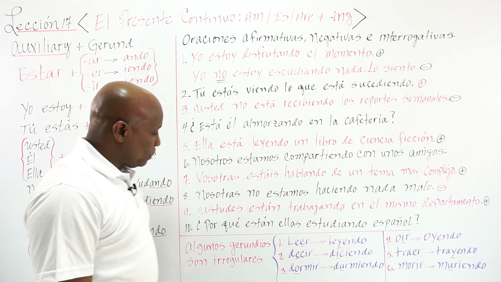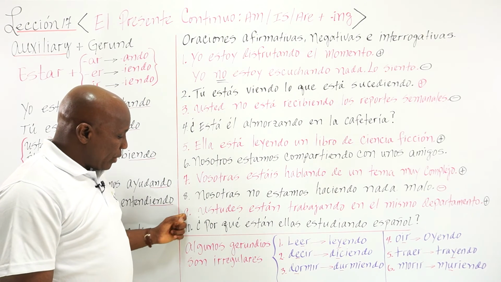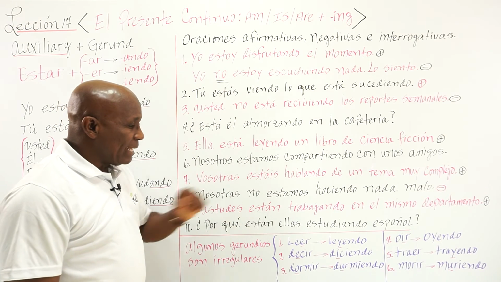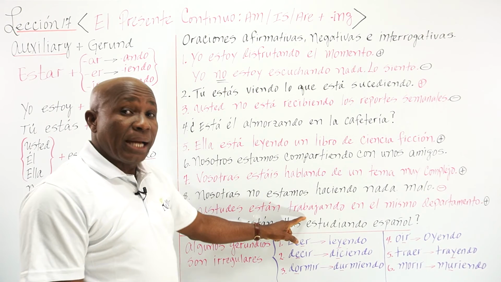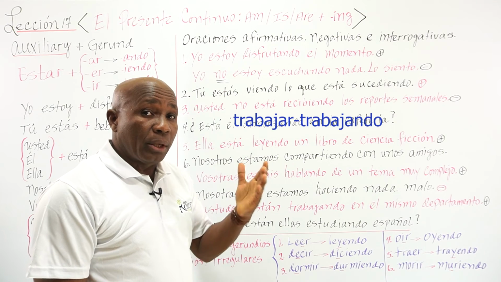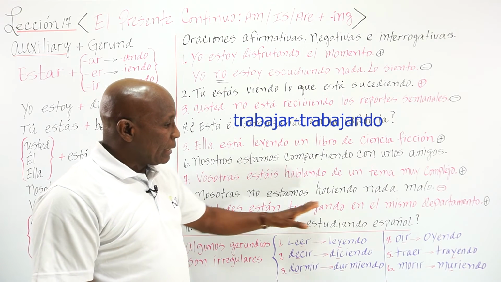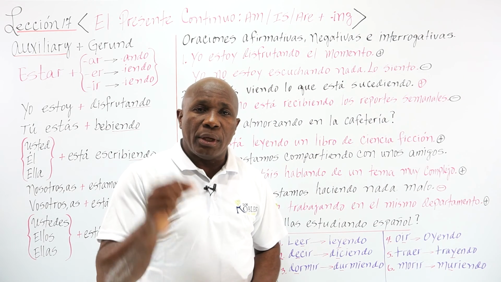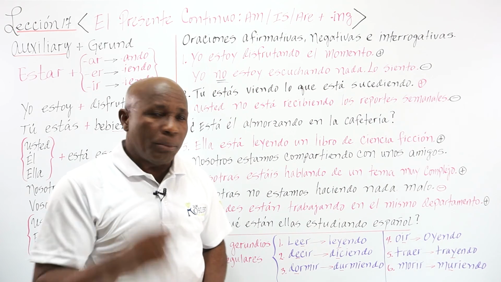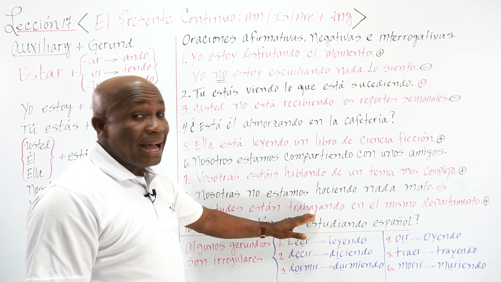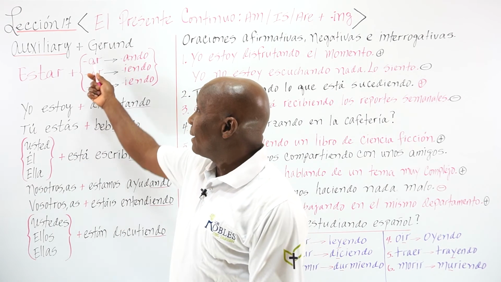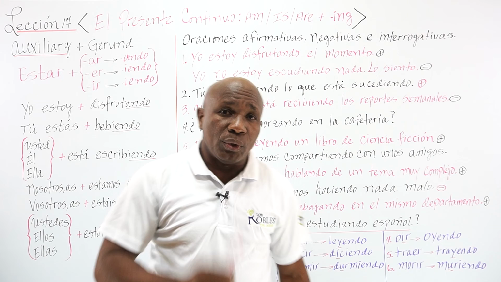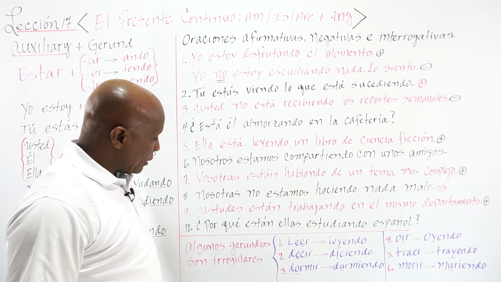Nada malo. Ustedes, aquí, number 9. Ustedes están trabajando en el mismo departamento. You are working in the same department. So, trabajar, right? Trabajando en el mismo departamento.